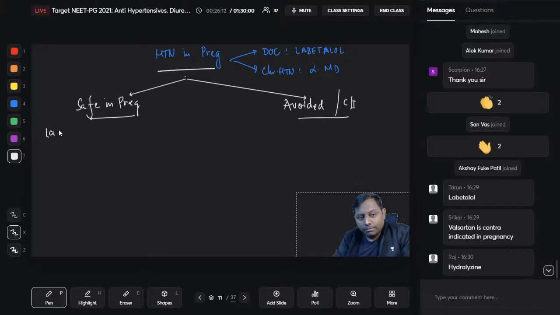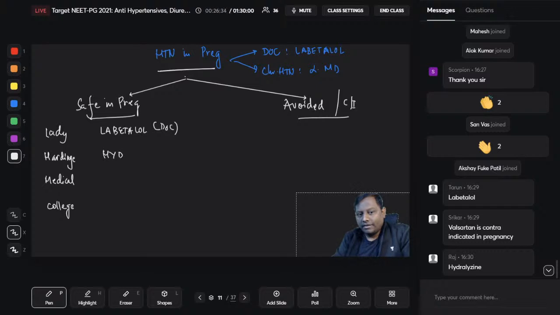Remember with a very simple mnemonic: Lady Harding Medical College. Lady Harding Medical College is a medical college in Delhi that is very safe for females. Just a way to remember, no? So which is safer for pregnancy? Lady Harding Medical College. Lady Harding Medical College stands for labetalol. That happens to be the drug of choice for hypertension in pregnancy, right?